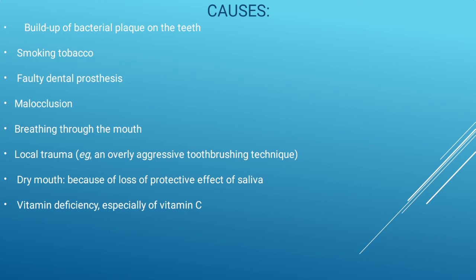Then breathing through the mouth can also affect gingivitis. Then local trauma, dry mouth, then vitamin deficiency, especially vitamin C. These all are the causes which can produce gingivitis.